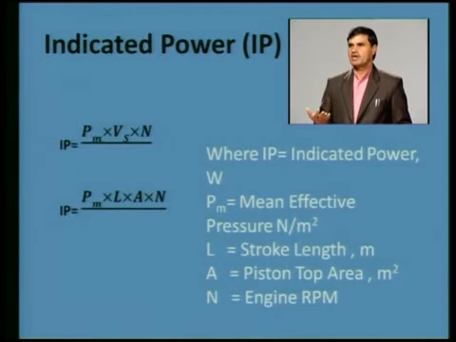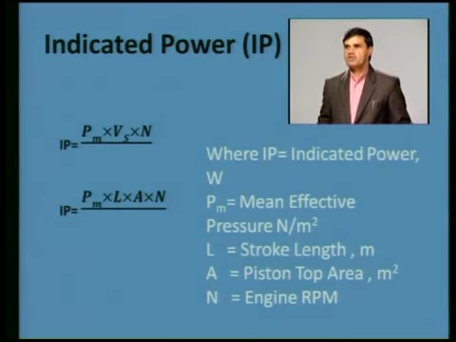One cycle we are obtaining when one cycle is completed, and the number of cycles in a minute will be n by 2. So in a minute the output which you are getting is mean effective pressure multiplied by stroke length multiplied by piston area, which is swept volume, multiplied by n, number of cycles which will be n by 2, and per second it will be divided by 60.